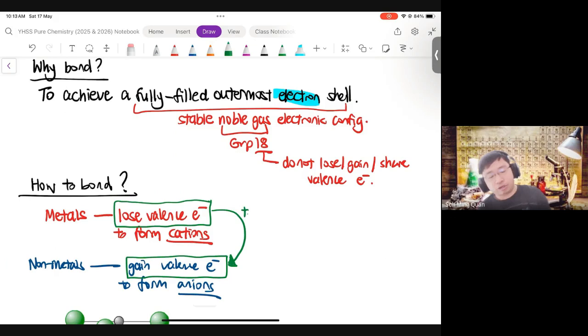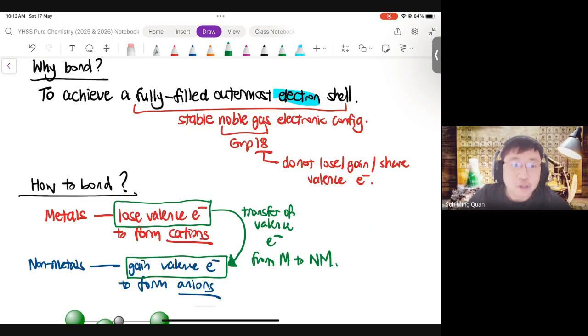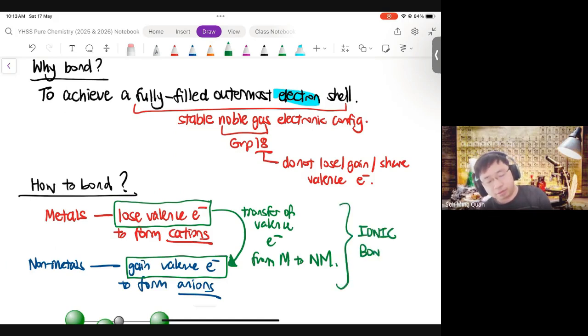Because metals lose the valence electrons and non-metals gain the valence electrons, we can say that there is a transfer of valence electrons from metal to non-metal, right? So that is one way of describing what happens during this particular bonding process. And of course, you should know by now, this is called ionic bonding. Okay, so that's how to bond. Part one, ionic bonding, where you have a metal and a non-metal, and this happens.